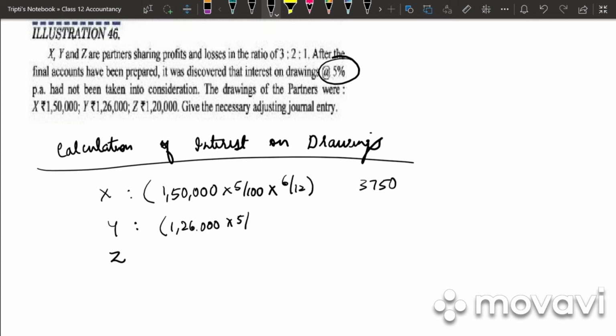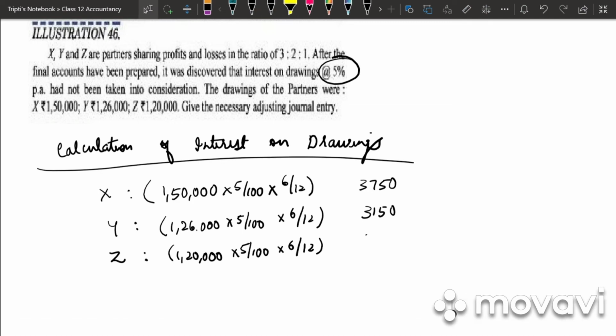Then we have Y, 1,26,000 into 5 by 100 into 6 by 12. We get 3,150. And last we have Z, 1,20,000 into 5 by 100 into 6 by 12. We get 3,000. So the total of interest on drawings will be 9,900.